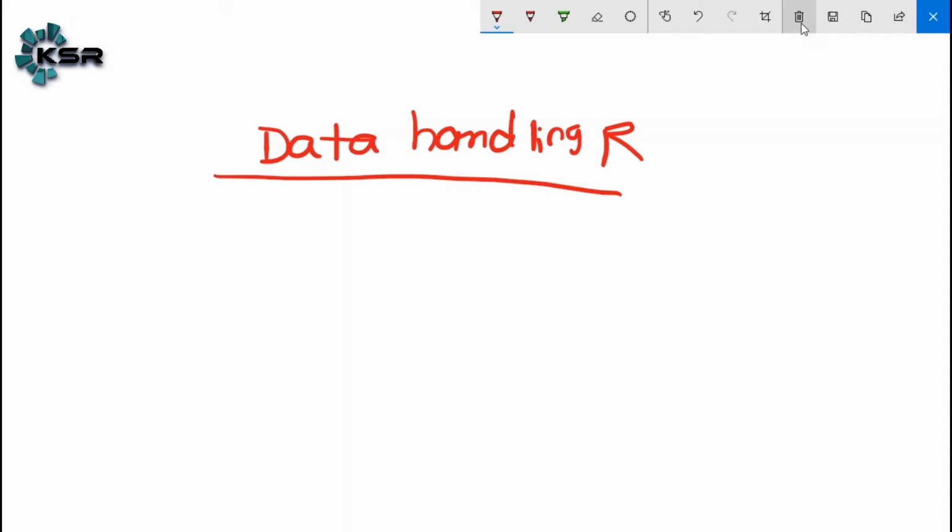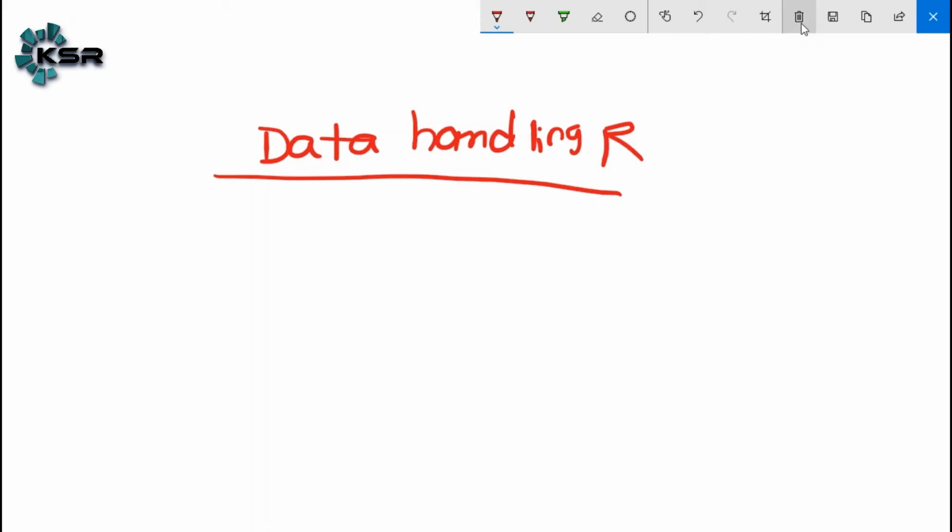historical data. As per the definition, data science means it is an art of making decisions by using the historical data. So how do you make the decision? By using the historical data, right? So what do you mean by historical data? Historical data is nothing but the previous data or past data.